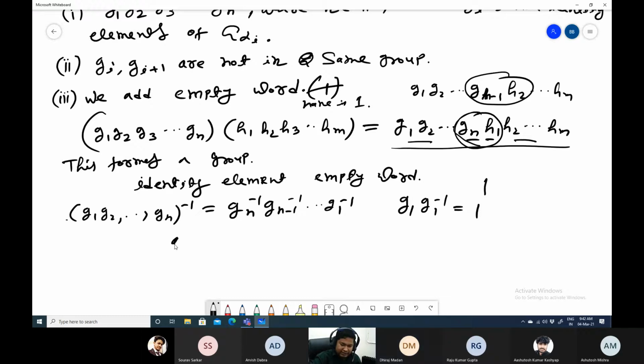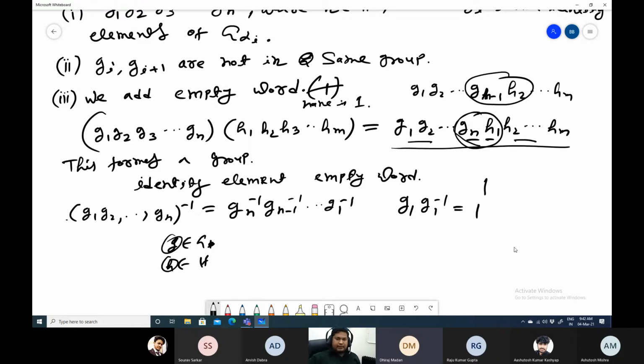Whenever you are taking an element G from a group and some H from another group, that means they are distinct. They cannot be equal as a word, and they will also not commute with each other. Exactly. They are not commuting. That is why it is called the free product of groups. That means there is no relation.